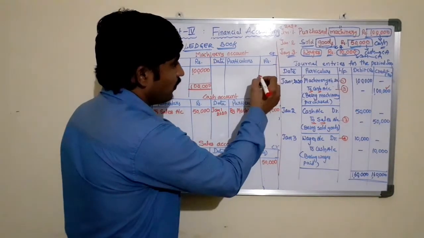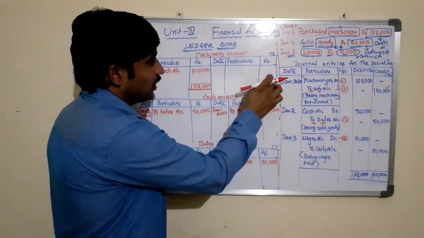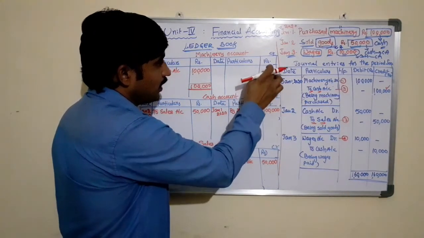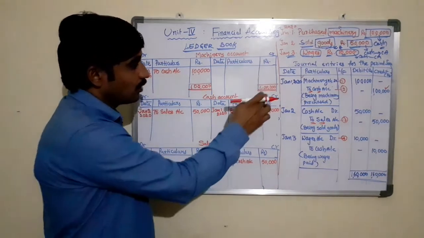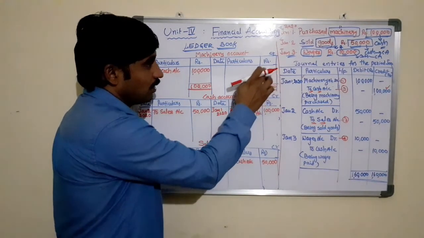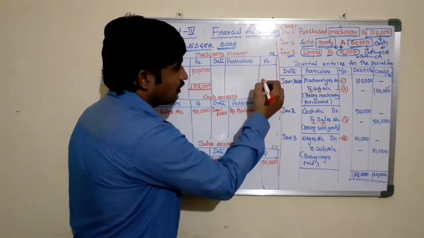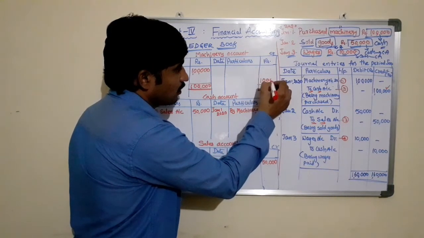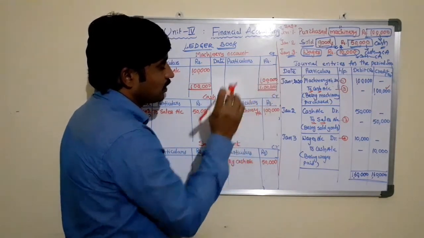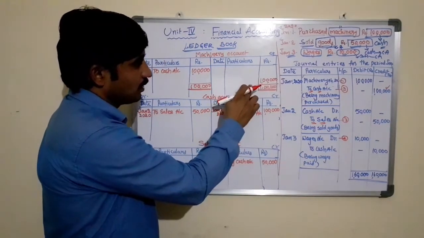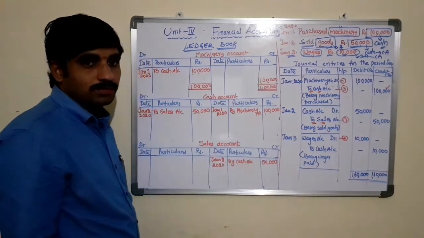Now we need to find the difference between the credit amount and the total of the column. The total of the column is 1 lakh, and there is no amount here. What is the difference between these two? 1 lakh rupees, because we have a zero balance here. We must get the balance remaining, 1 lakh rupees.